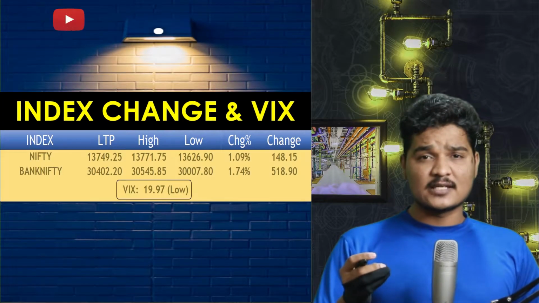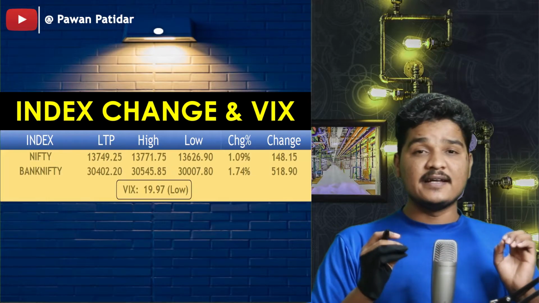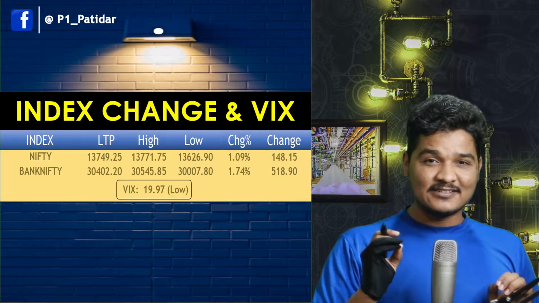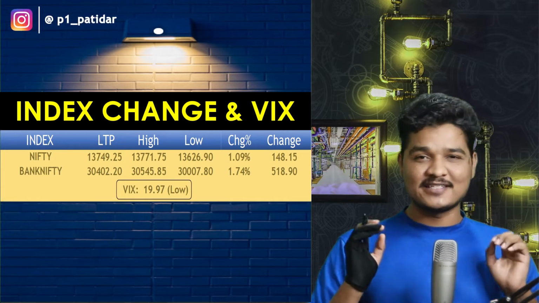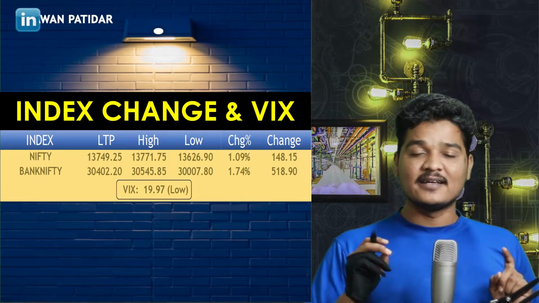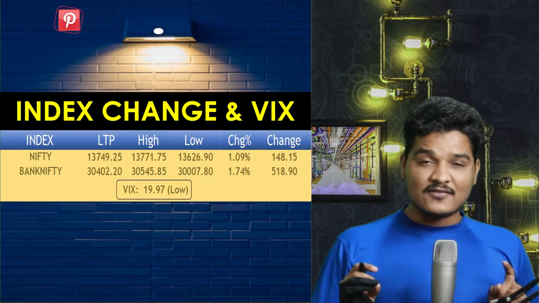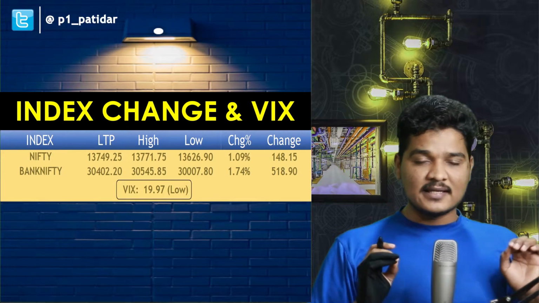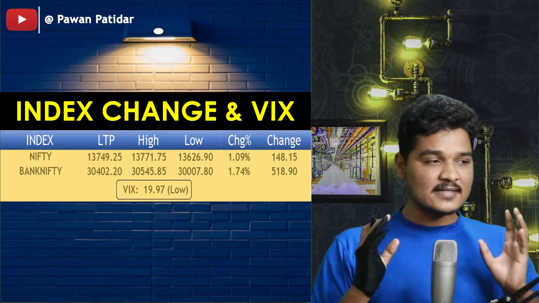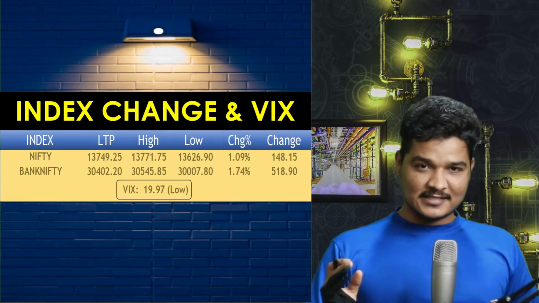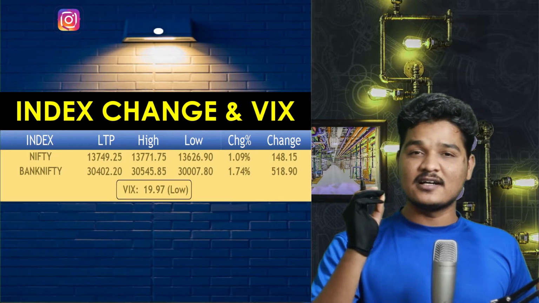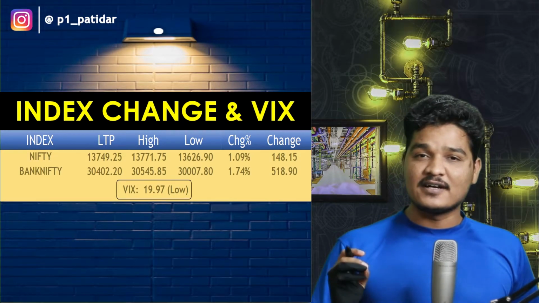Now let's discuss Nifty and Bank Nifty percentage gain and VIX as well. Here, VIX is 19.97, which is low. It means option sellers can sell options and make money without any major losses. If VIX is higher, I mean greater than 25, or it is gaining comparatively 3 or 4 points, then there will be some risk involved. That's why I suggest whenever risk is low, you can sell options and make money. Nifty gained 148 points, Bank Nifty gained 518 points.